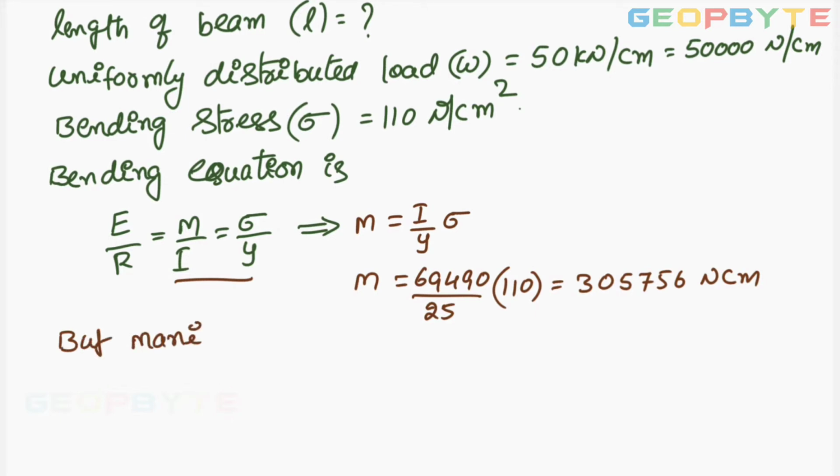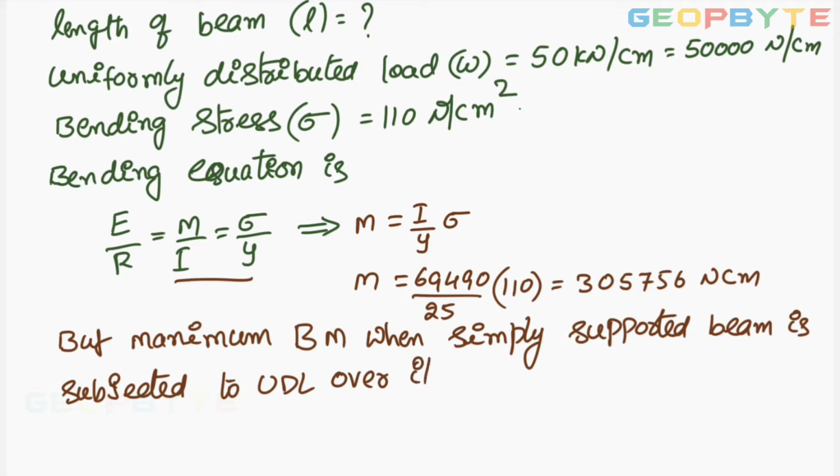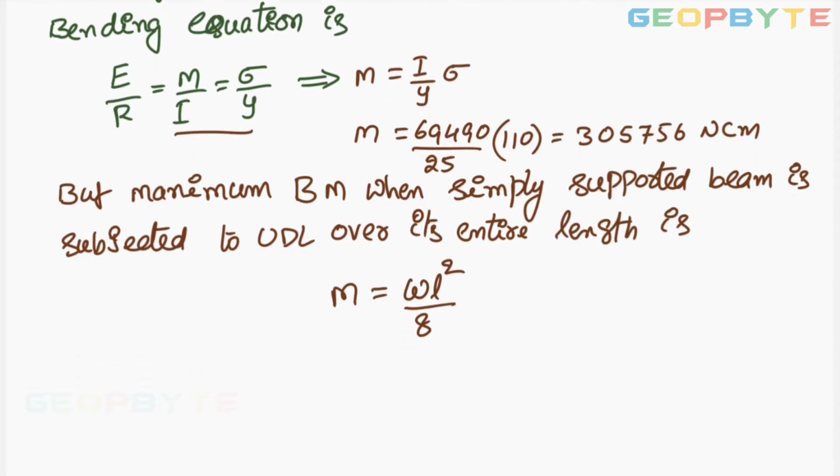But maximum bending moment at the center of the beam, when a simply supported beam is subjected to UDL over its entire length, is M equal to WL square by 8.